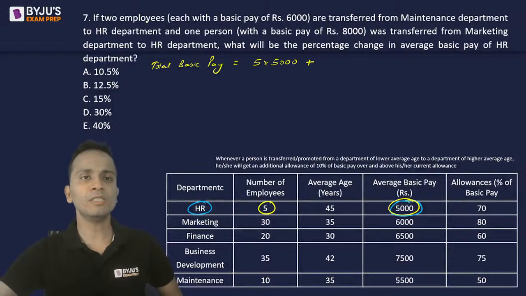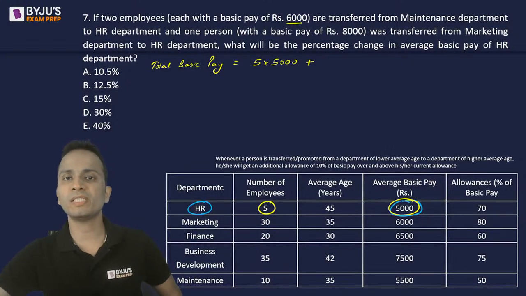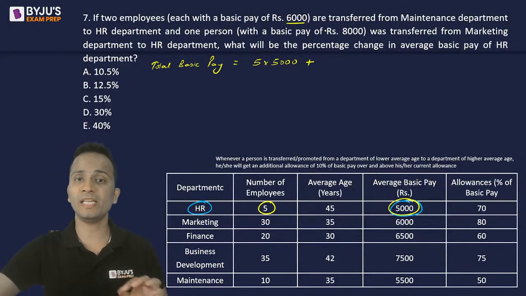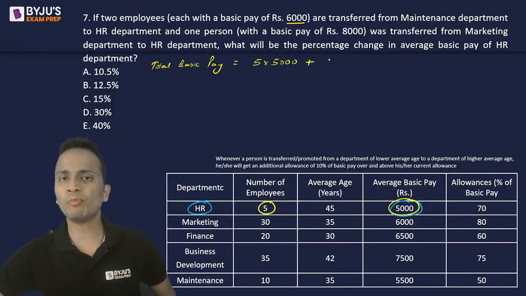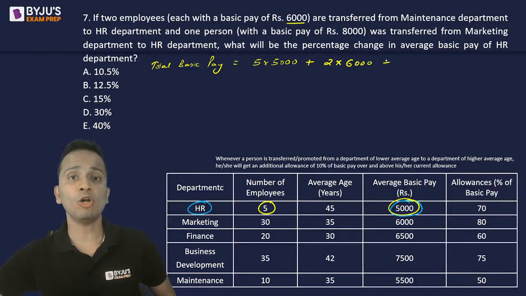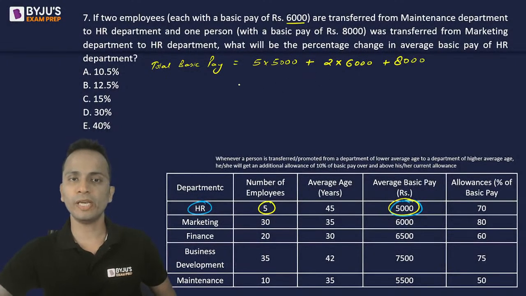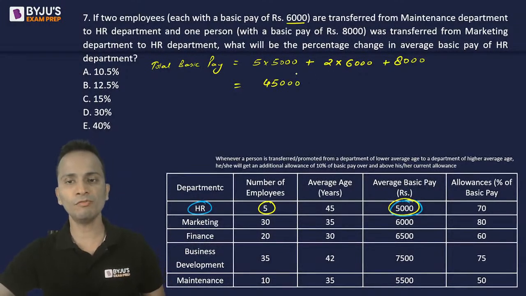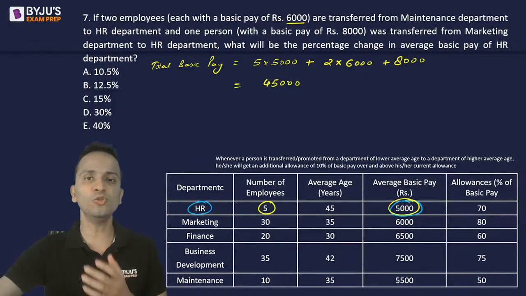Now 2 employees, each with basic pay 6,000, are transferred from maintenance to HR, so the sum will be 2 into 6,000. Also one with the basic pay of 8,000 is added. So 25,000 plus 20,000, that is 45,000. 45,000 is the new basic pay.